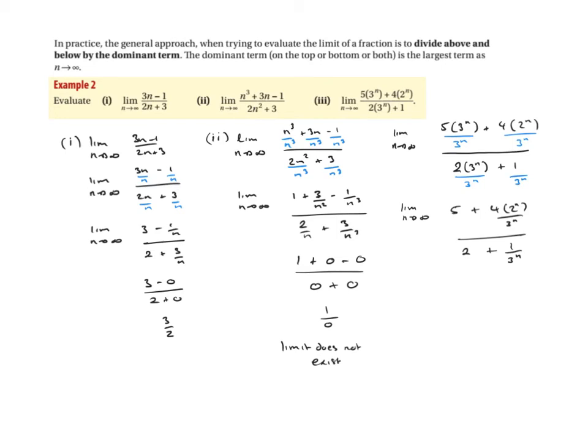Now this is an interesting one, a bit more interesting than what we had before. So the 5 and the 2, when we take the limit, they aren't going to be affected because there's no n's in there, so they're fine. But hopefully you can see here, we just had that discussion that 2 to the n is going to increase slower than 3 to the n. So as n gets very, very large, this still will be bigger than this. And it's going to get bigger and bigger and bigger.